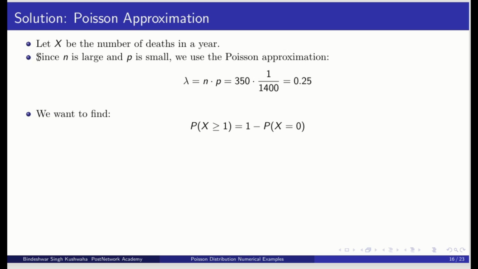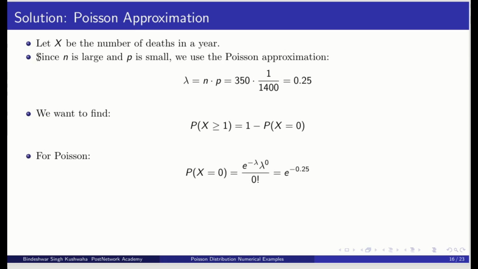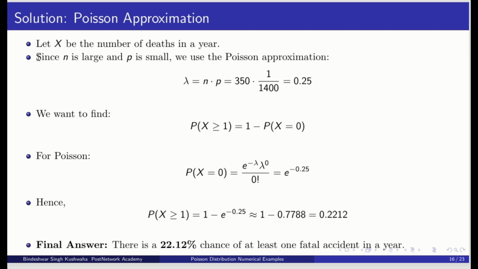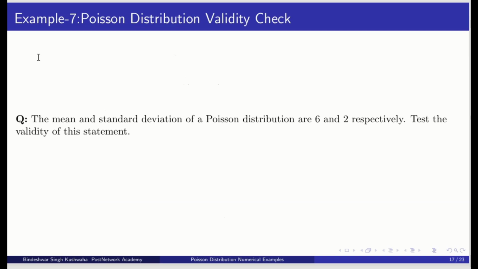Now we want to find 1 minus P(X=0). Lambda we already know is 0.25. We plug it in and we get 0.2212. So there is a 22.1% chance of at least one fatal accident in a year. This is what we wanted to calculate.